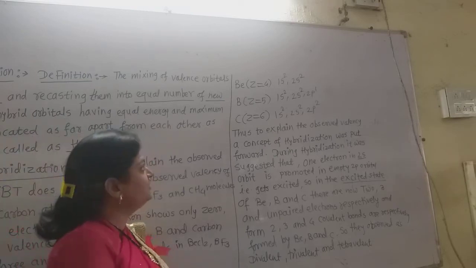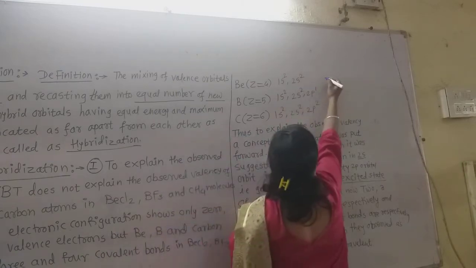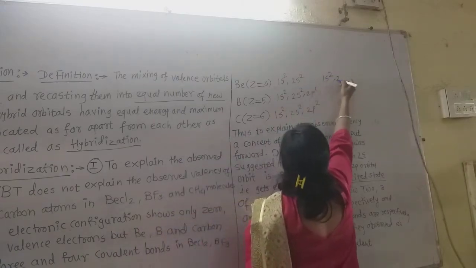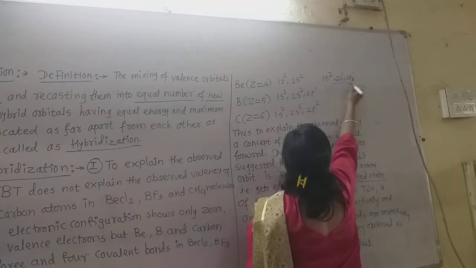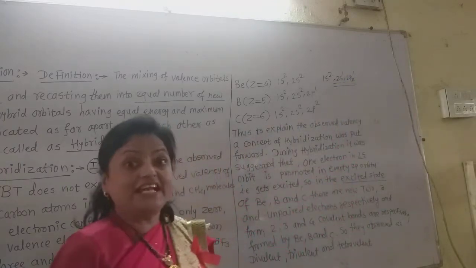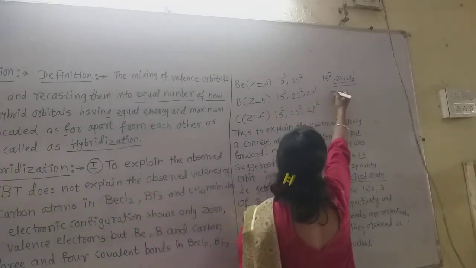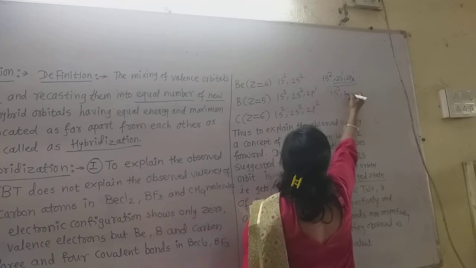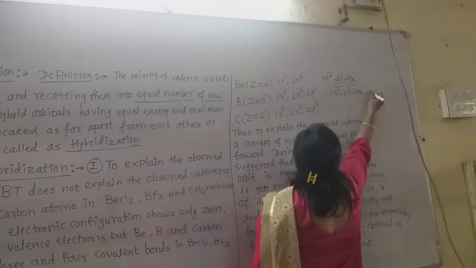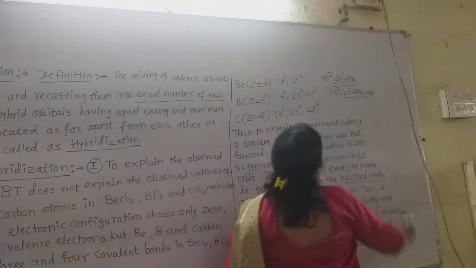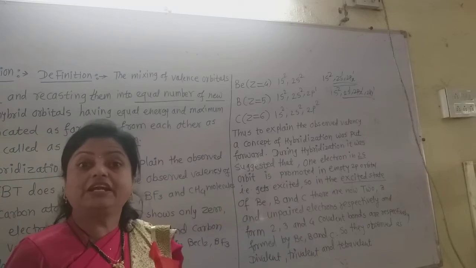After excitation, the electronic configuration of beryllium becomes 1s2, 2s1, 2px1. See these two unpaired electrons in the valence shell now. Boron shows the electronic configuration after excitation as 1s2, 2s1, 2px1, 2py1. Now a 2s electron goes into the 2py orbital and there are three unpaired electrons.